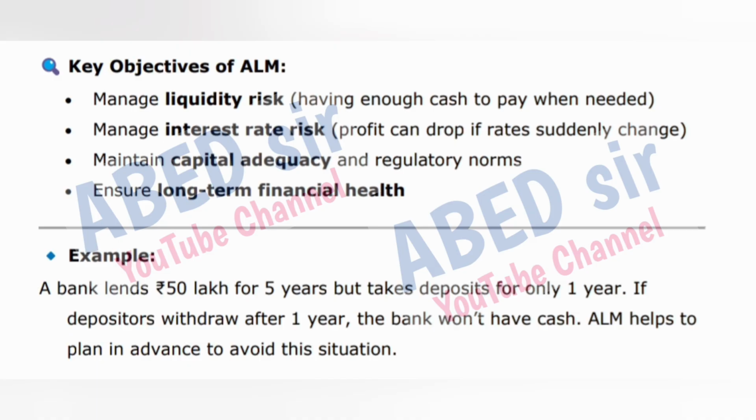Example. A bank lends 50 lakh rupees for 5 years but takes deposits for only 1 year. If depositors withdraw after 1 year, the bank won't have cash. ALM helps to plan in advance to avoid this situation.